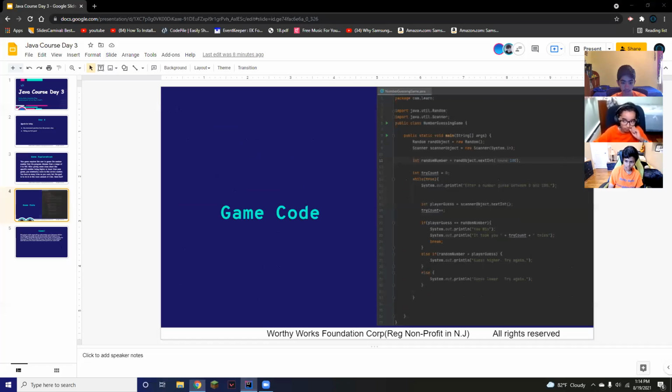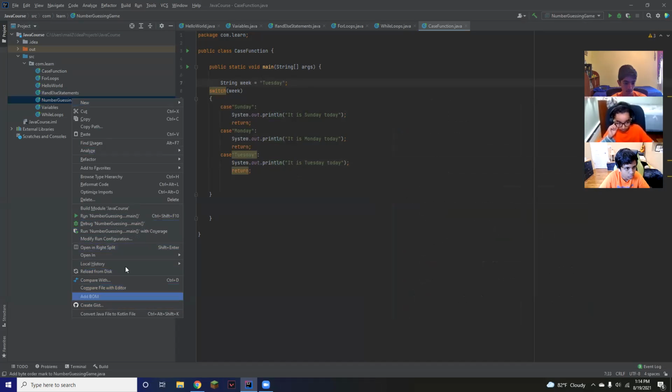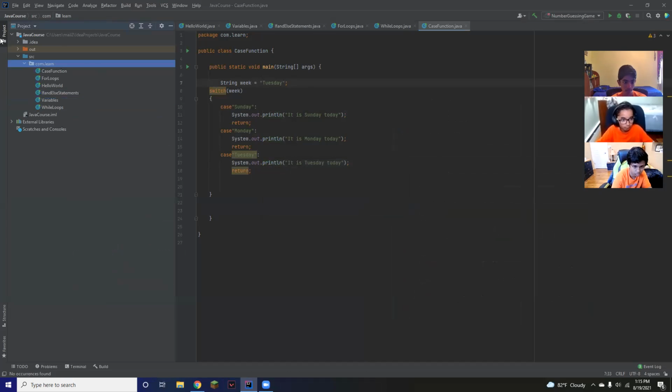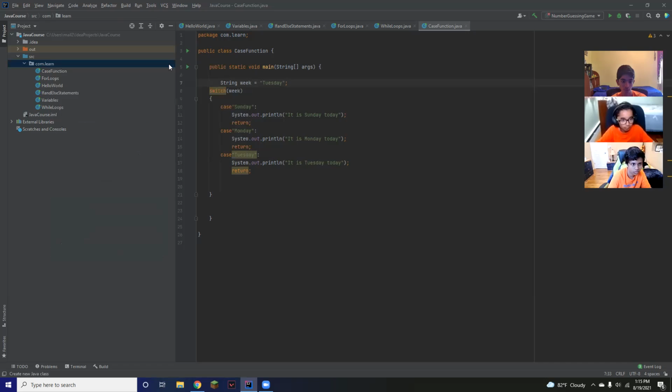I'm going to go ahead and pull up the project that we were working on. Okay, so I already had that coded, but I'll just make it new, just like you guys have it. So you're going to go over this package, com.learn, right click it and hover over new and then say Java class, name this number guessing.